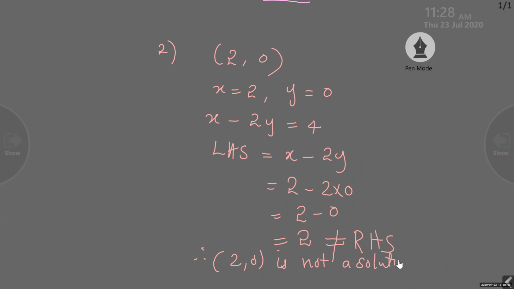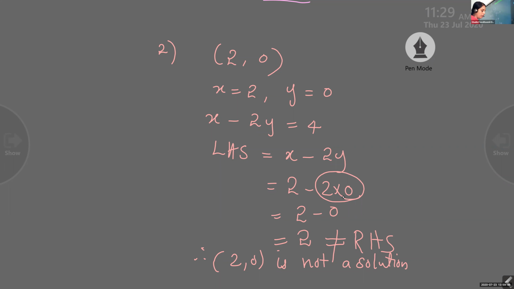Ma'am, 2 minus 2 is 0, right? Where is 2 minus 2? Who is that? I want to see that person. Shania. Tanya. See children, 2 minus 0, not 2 minus 2. You have to do 2 into 0 first. Do multiplication first. BODMAS.